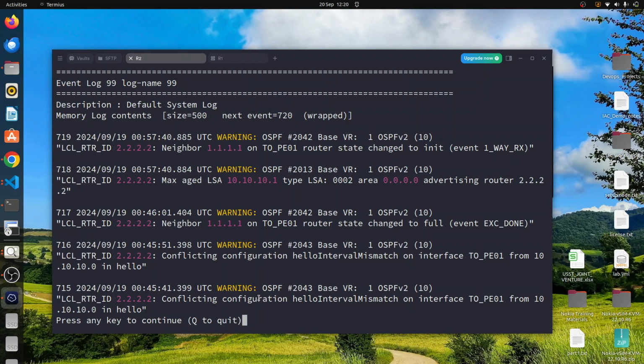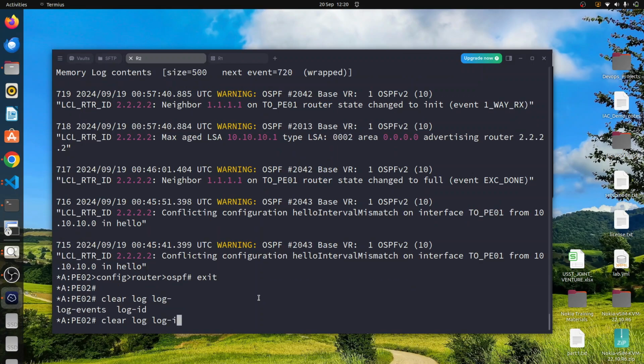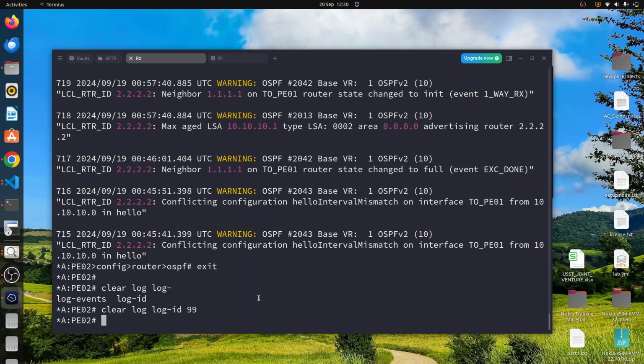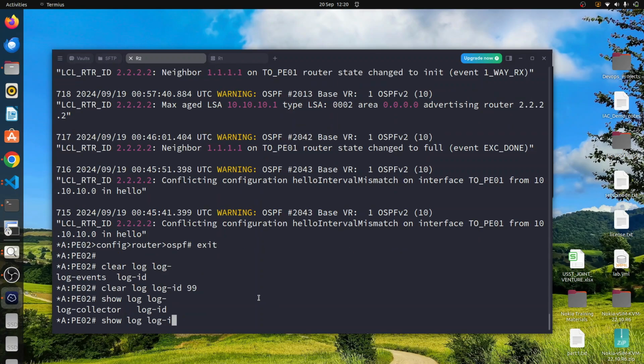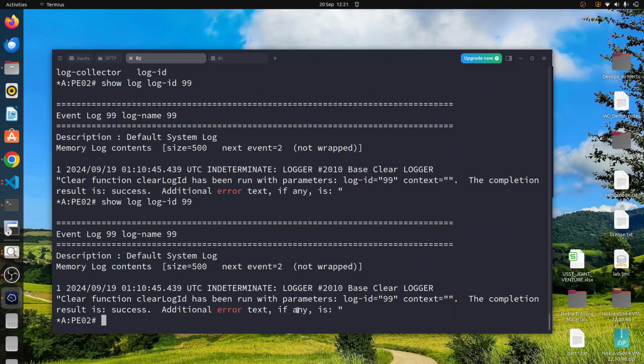These were previous messages, so I can clear them on this router. How do we clear it? It's clear router 10 clear log ID 99. Now when we run show log ID 99, we should just get the new messages. We don't see anything to do with OSPF so far. So we can check on router 1.